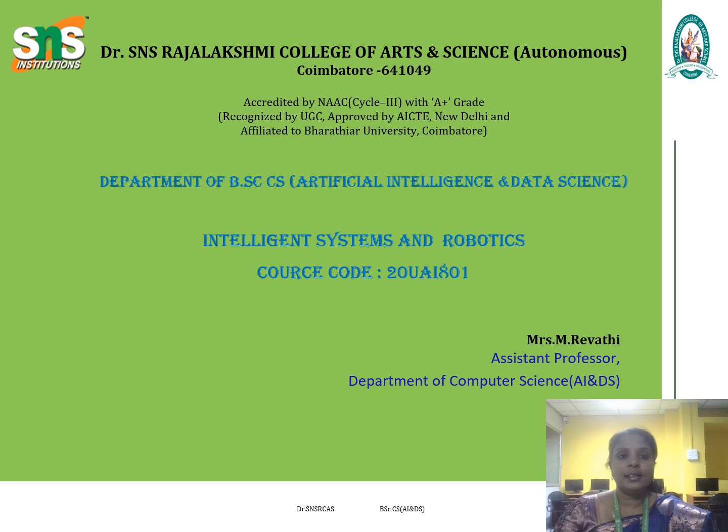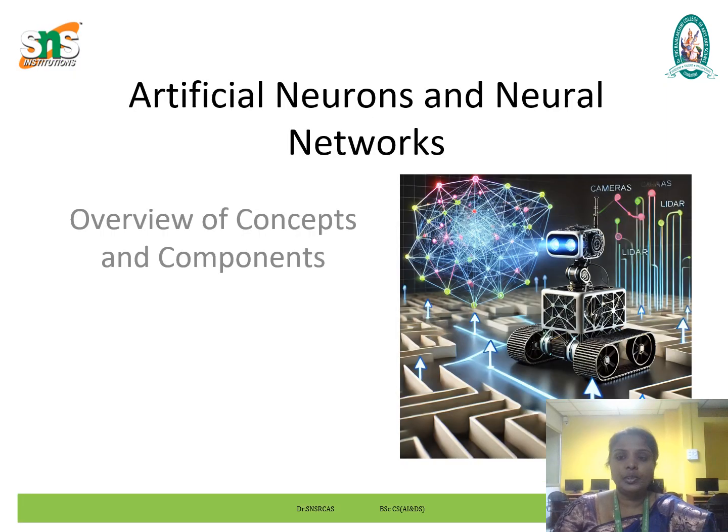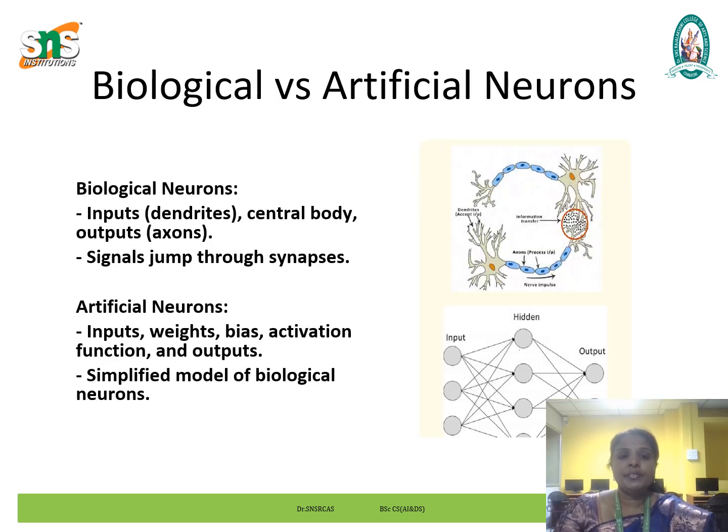In this series, we are discussing neural networks. Today we are going to discuss artificial neurons and neural networks. First, we see the difference between biological neurons and artificial neurons.